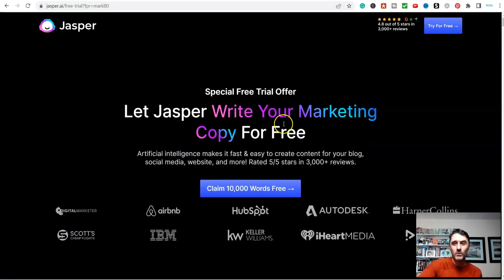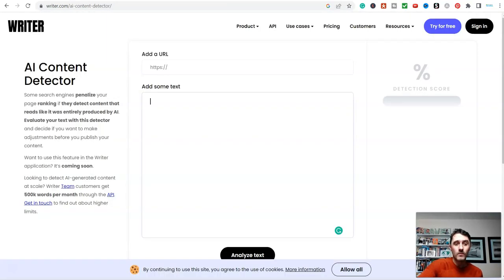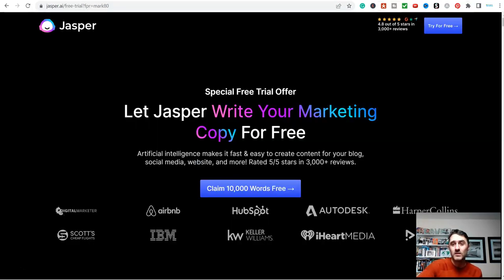So let me show you inside of the software, and then I'll share with you some different ways of making money with this, and then we'll come over to this AI content detector. I know ChatGPT is huge at the minute, isn't it? Everyone's diving on this, but a lot of the time if you take the content that is kicked out of there and run it through an AI content detector, it shows up that it has been created using AI. I've not found that to date using this software.